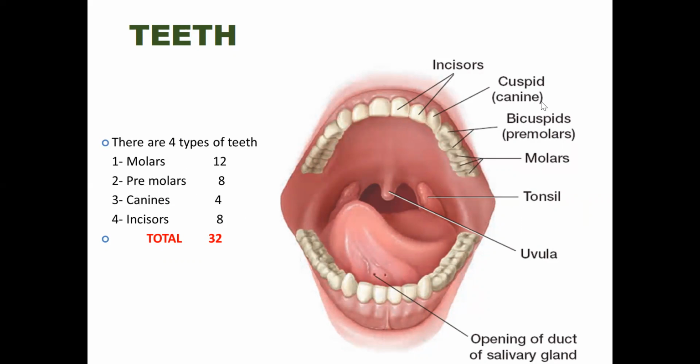Here, molars, premolars, canines, and incisors. So incisors, these two teeth are used in cutting and biting food. Okay, they are incisors. So these two are incisors, and these two are also incisors. That means the total in the upper and lower jaw is 8 incisors.